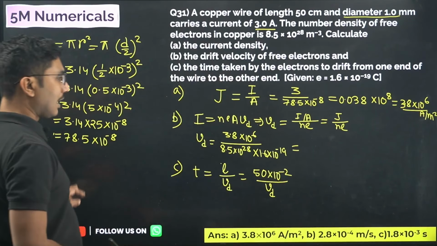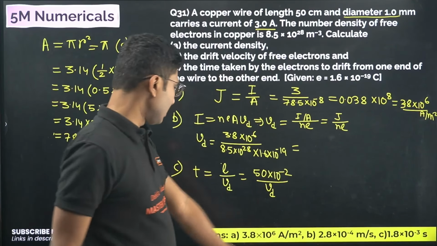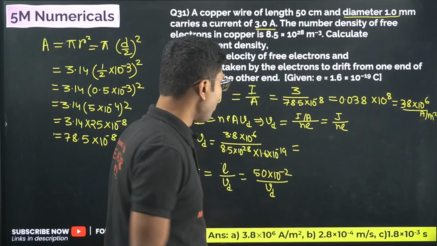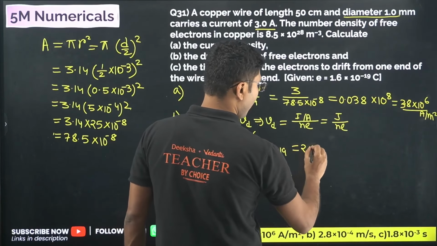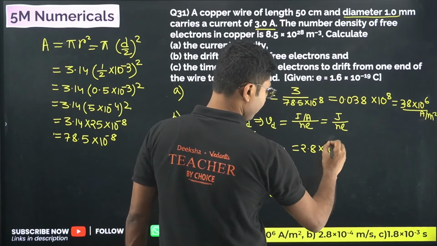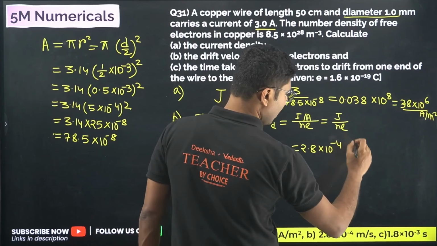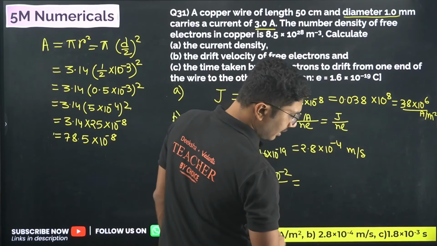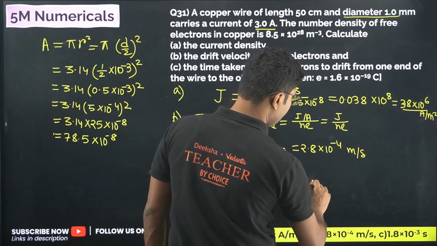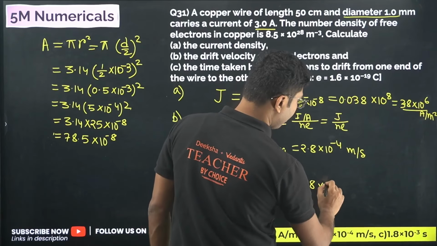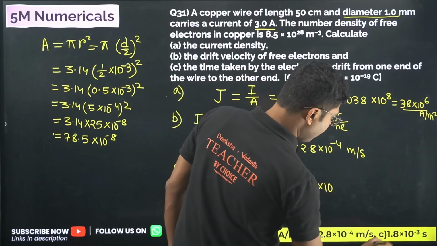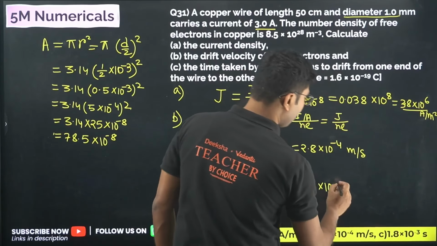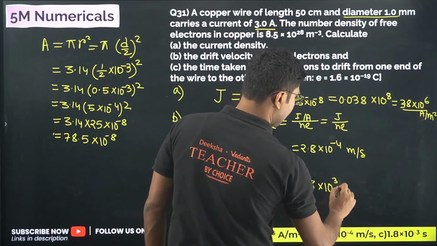If you calculate everything, the drift speed will be 2.8 into 10 to the power of minus 4 meter per second, and this will come out to be approximately 1.8 into 10 to the power of plus 3 second.